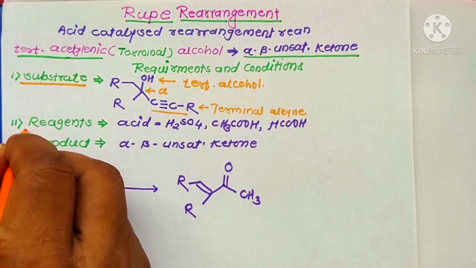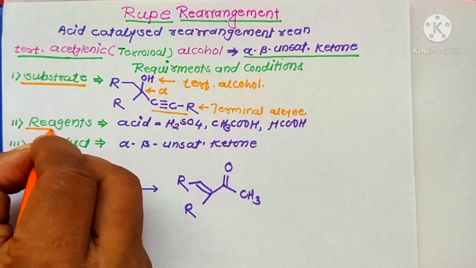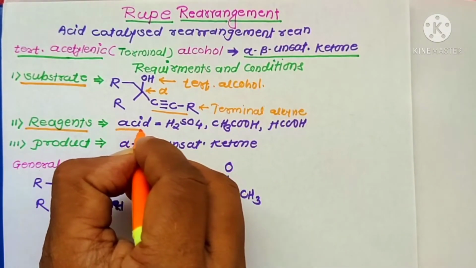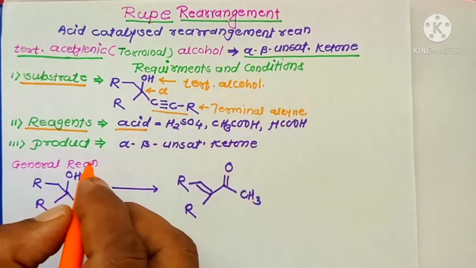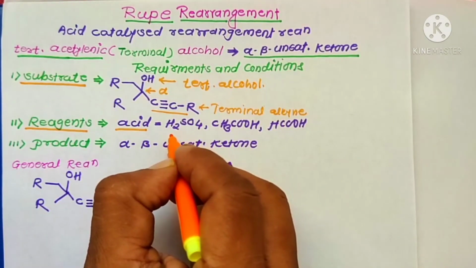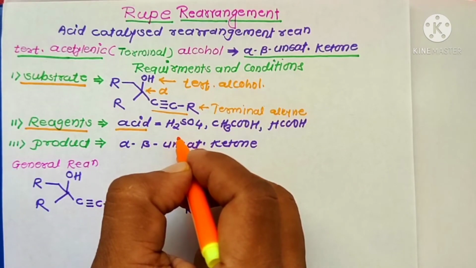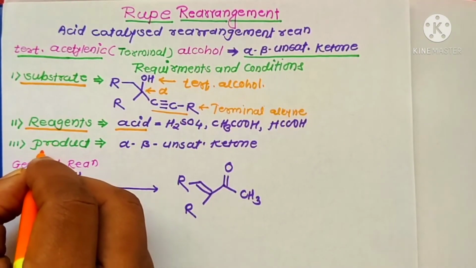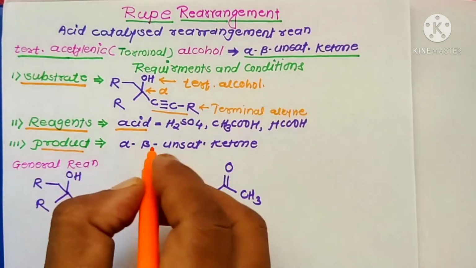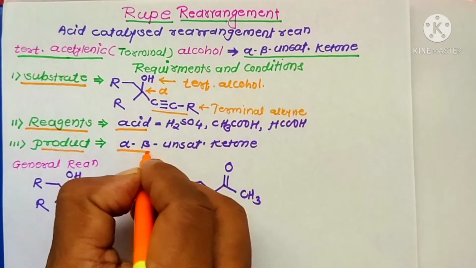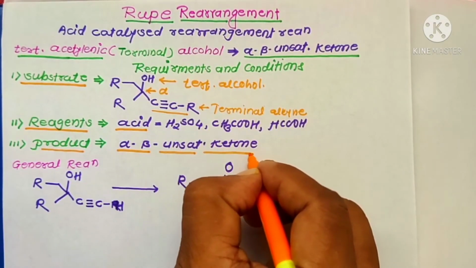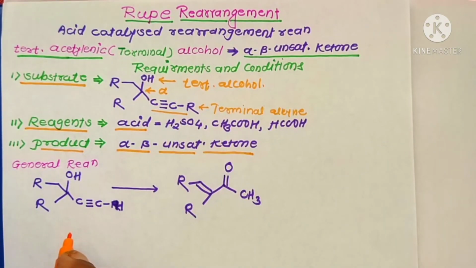Then the second main requirement for this reaction is the reagent. Here an acid is used as a catalyst for the reaction. You can use acids like H2SO4, acetic acid, formic acid, or any Lewis acid for these reactions. Then the product formation for this Rupe rearrangement reaction: there is formation of alpha beta unsaturated ketone compounds, that is carbonyl compounds, rather than aldehydic compounds.